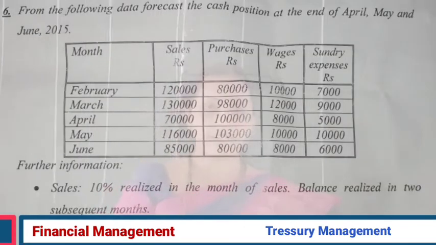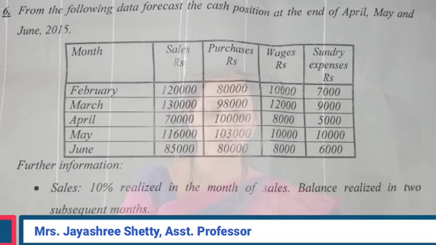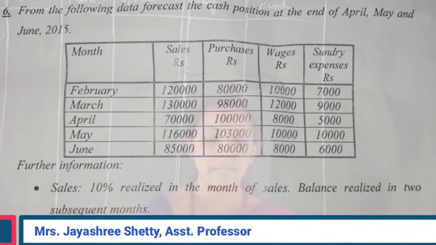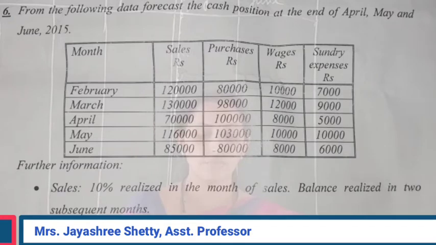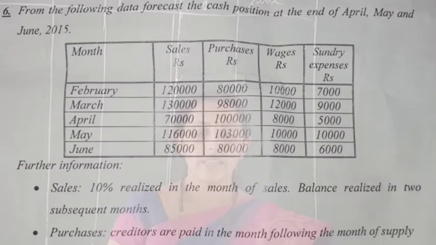From the following data, forecast the cash position at the end of April, May and June 2015. So you have to prepare the cash budget for 3 months, April, May and June. Data is given for 5 months starting from February to June. So we need to prepare budget for 3 months, that is from April to June. So let us see the items given.